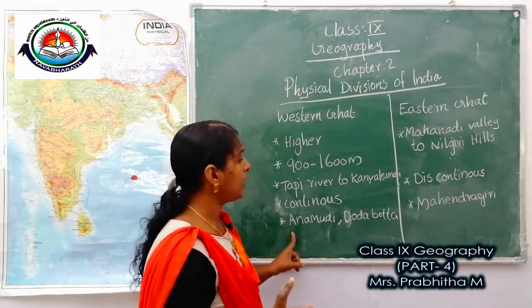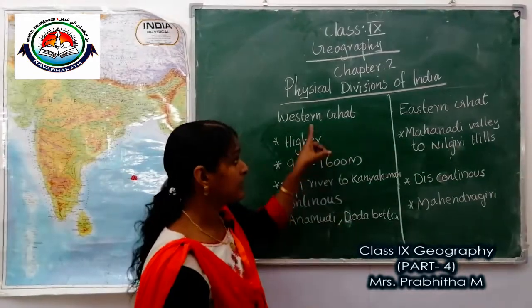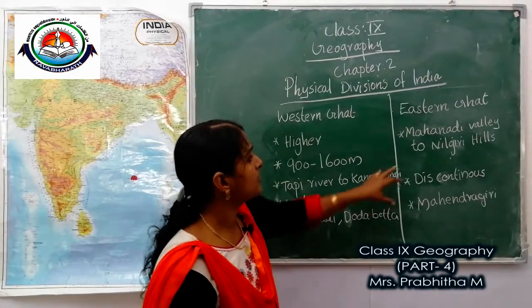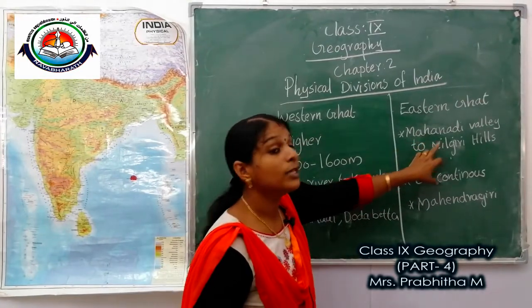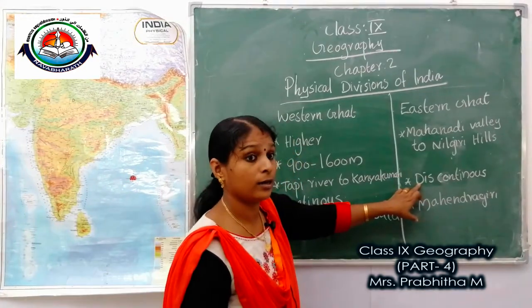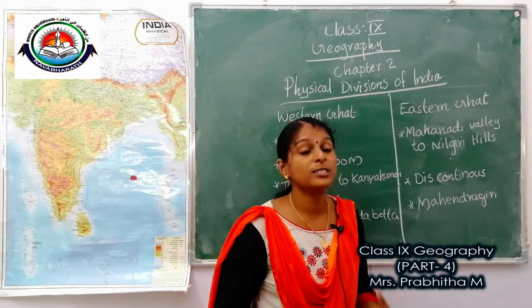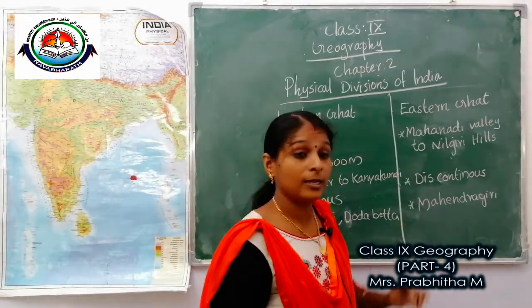Anamudi and Doda Beta are some of the peaks situated in Western Ghats. Then Eastern Ghats stretches from Mahanadi Valley to Nilgiri hills, and it is discontinuous and irregular. Mahendragiri is the highest peak in Eastern Ghats.